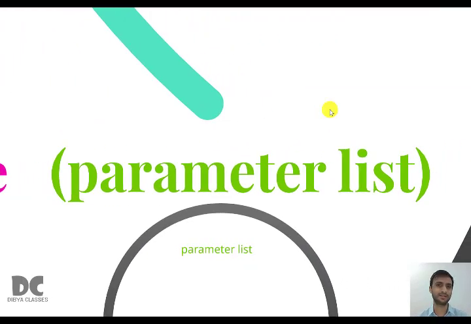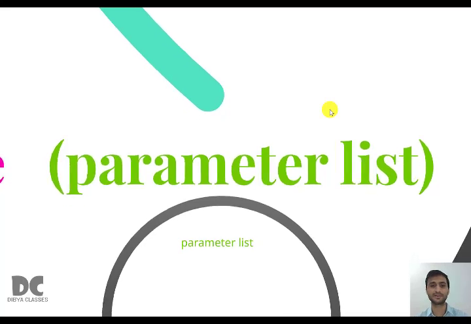And the parameter list. The parameter area is where we take the input. You write there int A, int B, int C, double A, double B, double C to take different types of input. That area is known as parameter or parameter list. Since you can take one input, no input, or more than one input, that area is known as the parameter list.